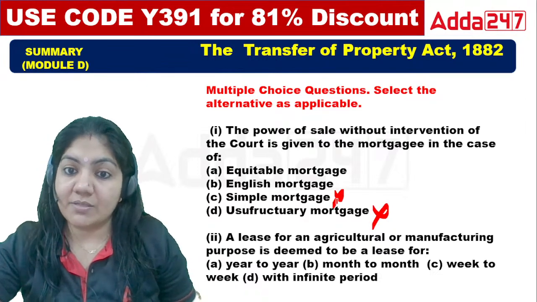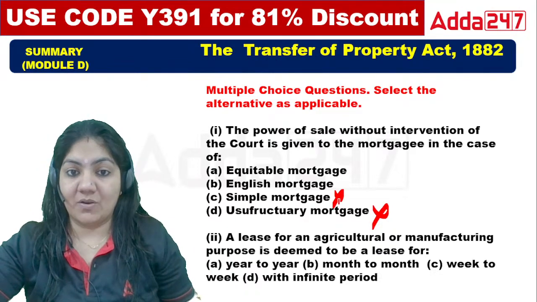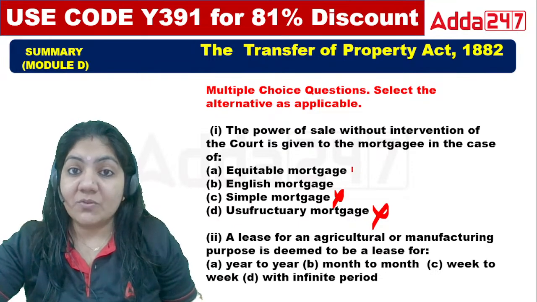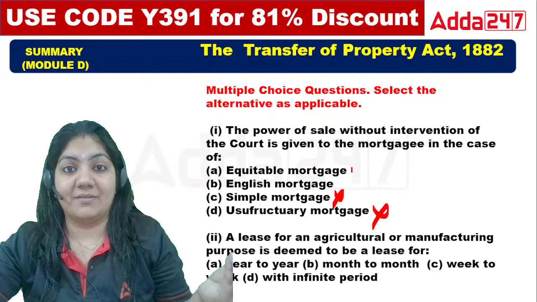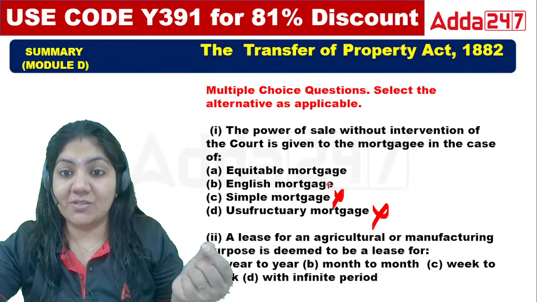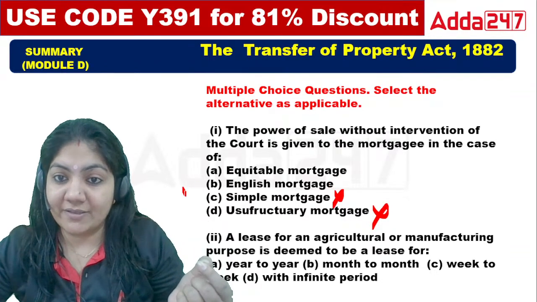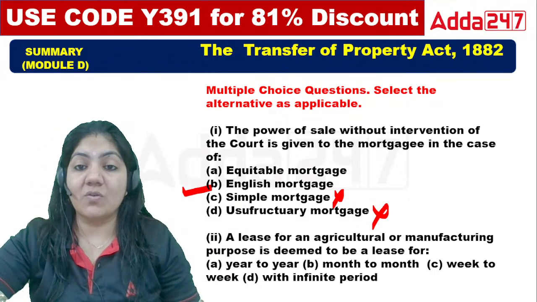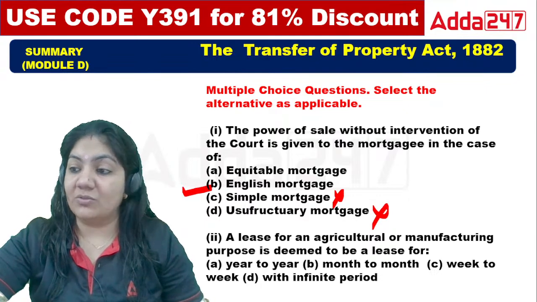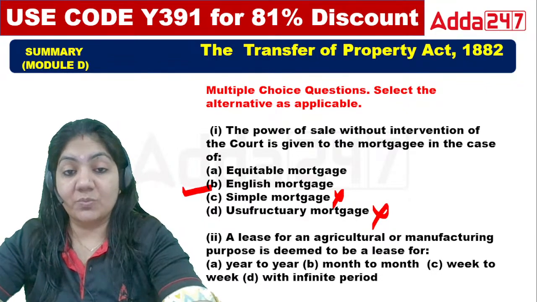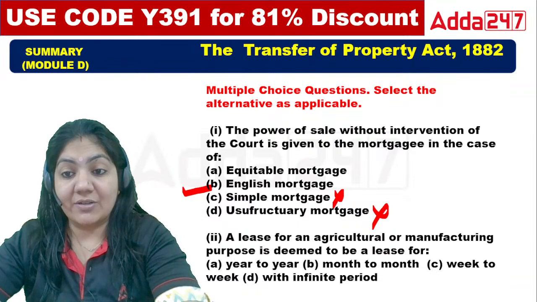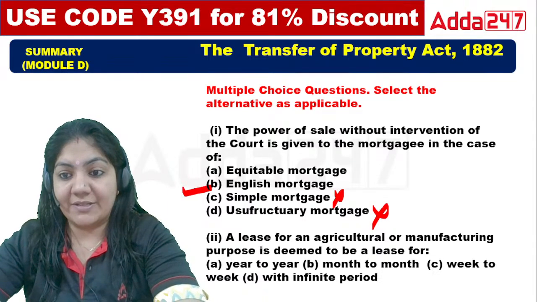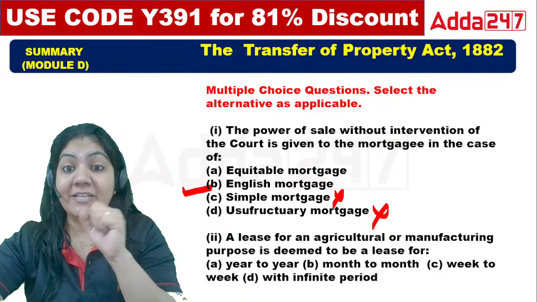In simple mortgage, court intervention is required, right? In equitable mortgage, the deed is there. But in English mortgage, this is the right answer. Without intervention of the court, the mortgagee has the right to sell the property. So B is the right answer. Exactly, B. Virender sir, excellent. B will be the right answer in English mortgage.